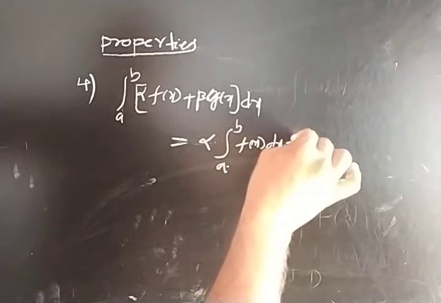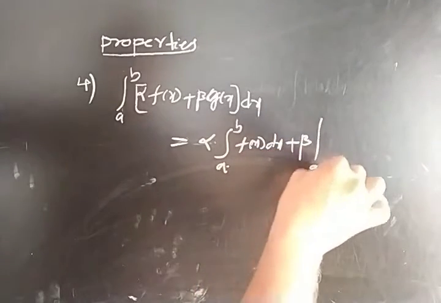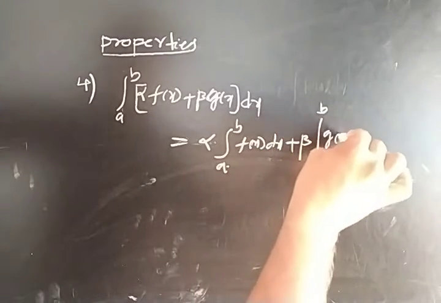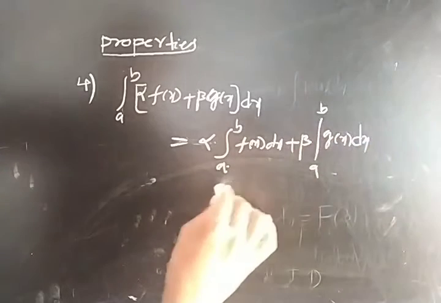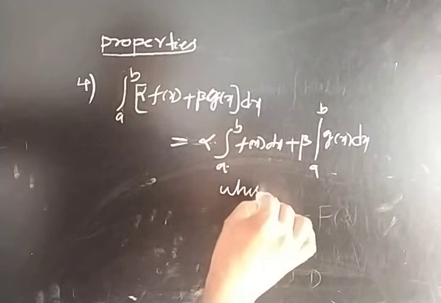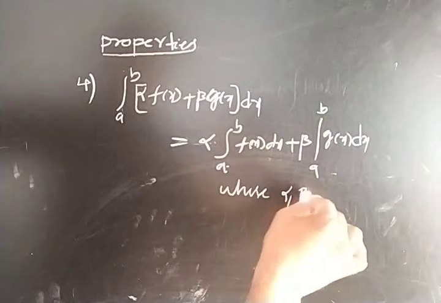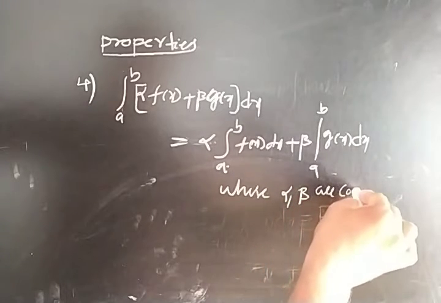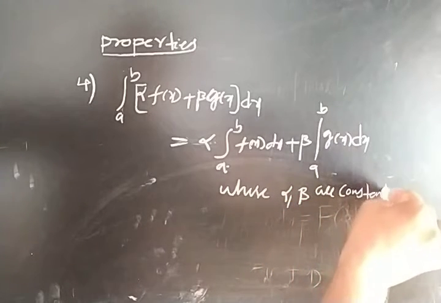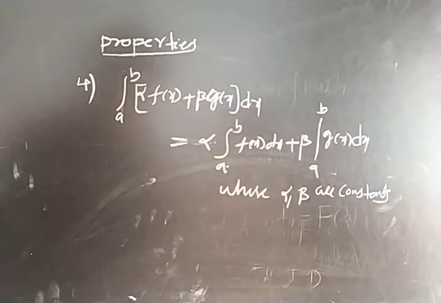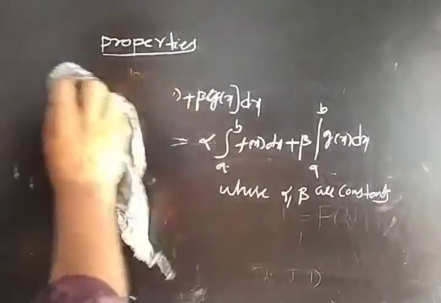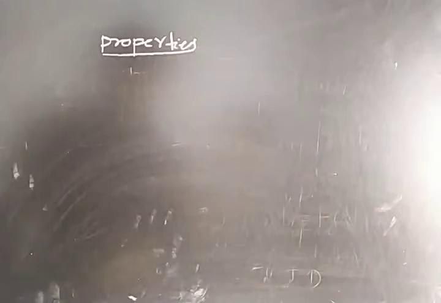We can split the integration, plus beta times the integral from a to b of g of x dx, where alpha comma beta are constants.